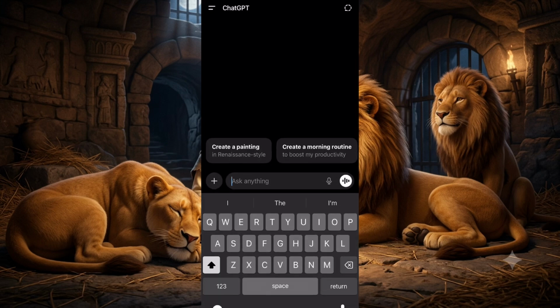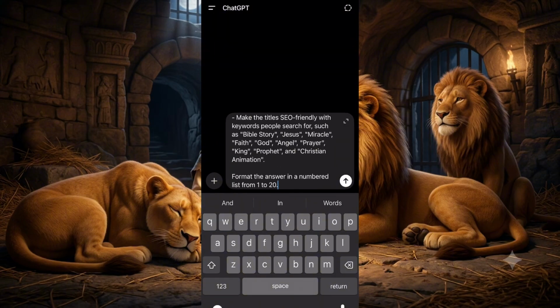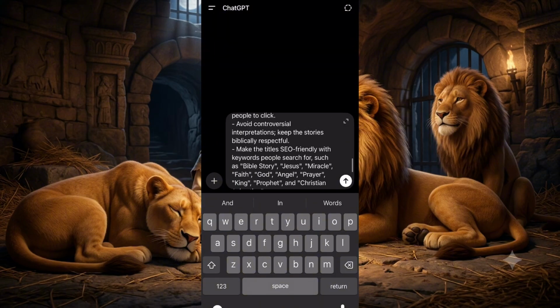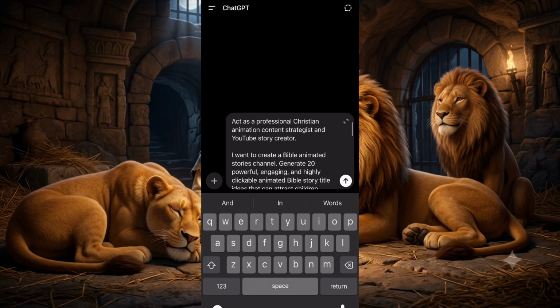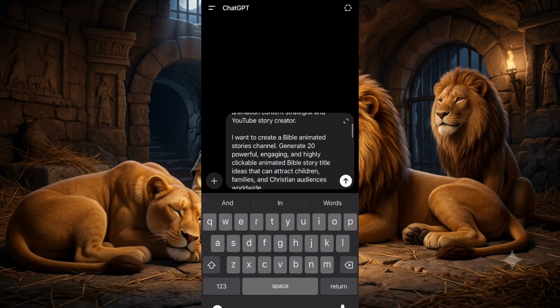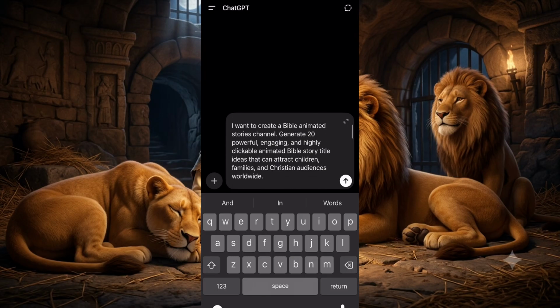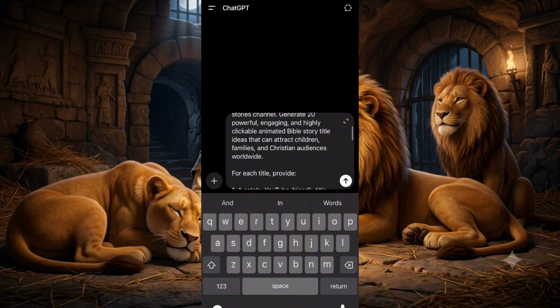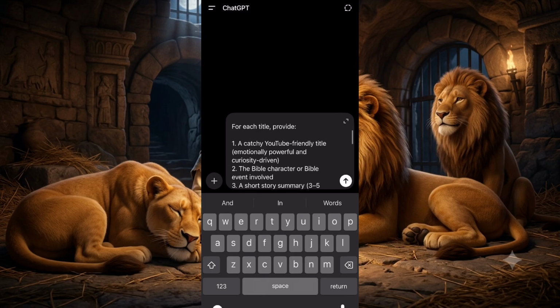Now, I'm going to paste the prompt because I already copied it. Let me just send it. So I can just read the first two paragraphs. Act as a professional Christian animation content strategist and YouTube story creator. I want to create a Bible animated story channel. Generate 20 powerful, engaging, and highly clickable animated story title ideas that can attract children, families, and Christian audiences worldwide.